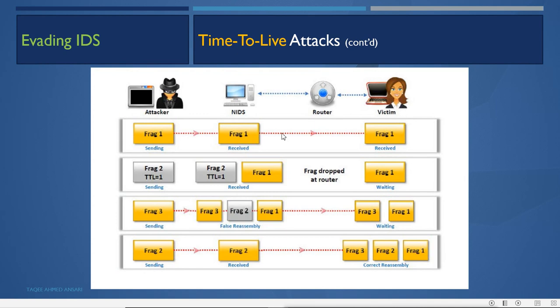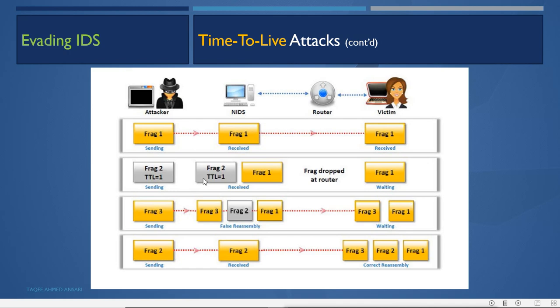So how does it work? First, suppose the attacker knows about the routing system, like the network design. We can see that by traceroute, which shows how many routers there are and how far the packet reaches. So the attacker first sends the packet with a TTL value which ends on the victim. It will send a high TTL value, so it will reach the victim machine. Fragment 1 will reach both the IDS and the victim system.